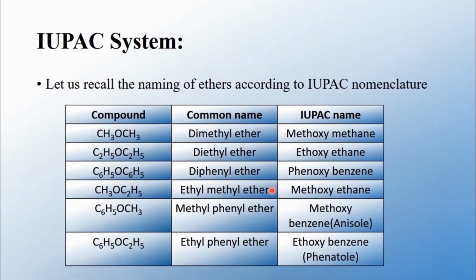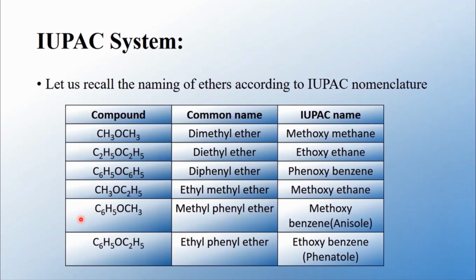So in the IUPAC nomenclature, in the case of mixed ether, the group containing the greater number of carbons must be the one the name ends with. In this example, CH3OC2H5, the group which consists of the greater number of carbons is C2H5. The other one is CH3. So the IUPAC name of the compound is methoxyethane.